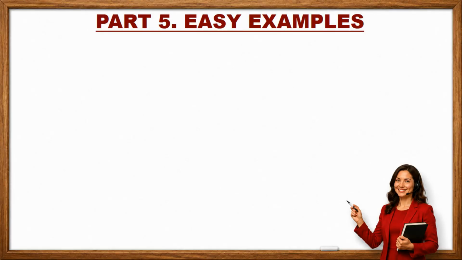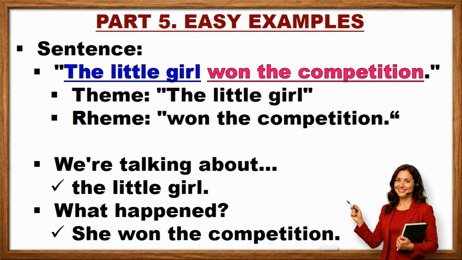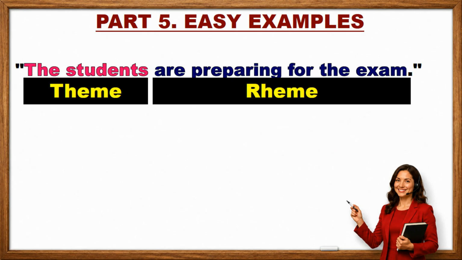Part 5. Easy examples. Sentence. The little girl won the competition. Theme: the little girl. Rheme: won the competition. We're talking about the little girl. What happened? She won the competition. Another example. My father bought a new car. Theme: my father. Rheme: bought a new car. Another. The students are preparing for the exam. Theme: the students. Rheme: are preparing for the exam. Simple, right?